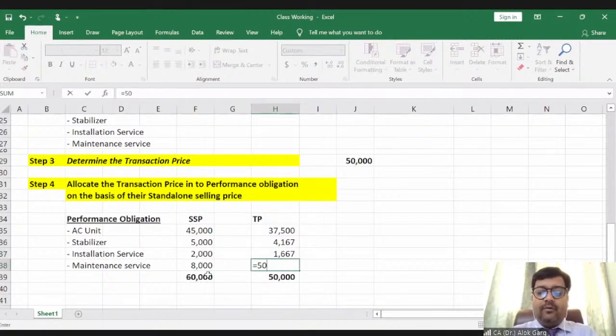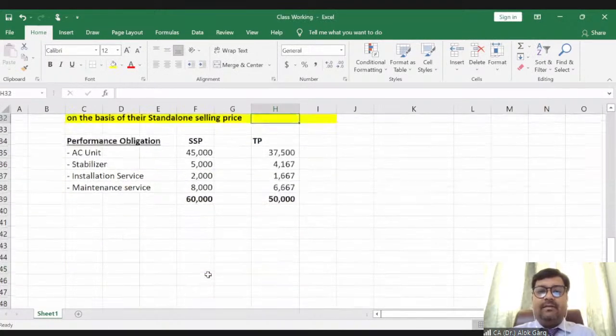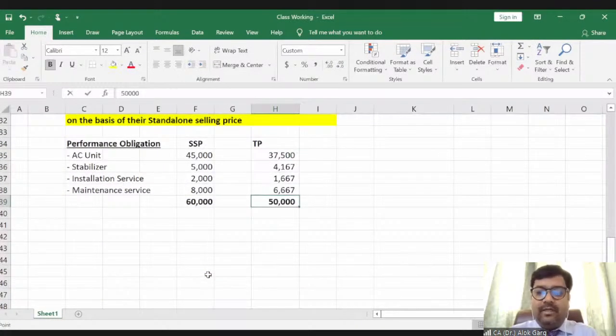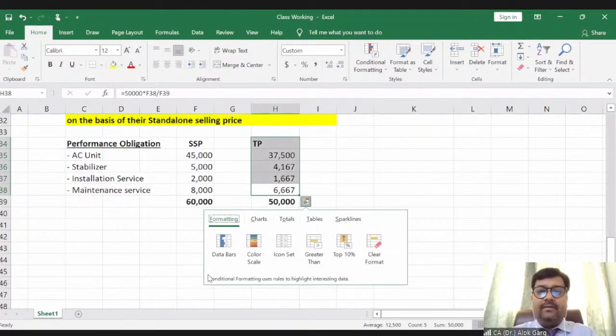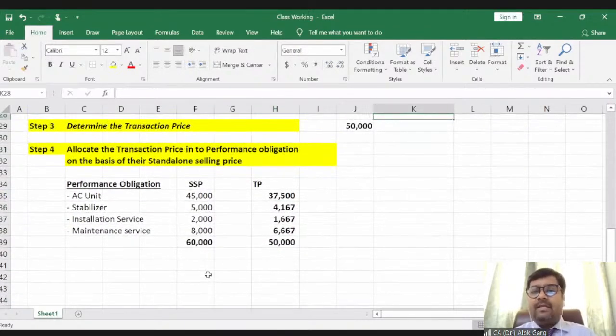Then 50,000 multiplied by 8,000 divided by 60,000, which is 6,667, and the total comes out to 50,000, right? Is the 4th step clear to everyone, guys?